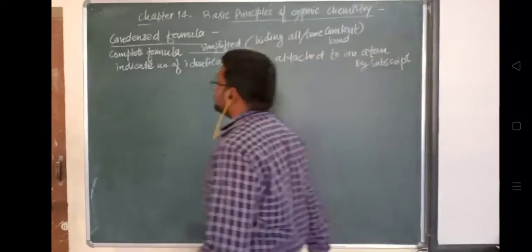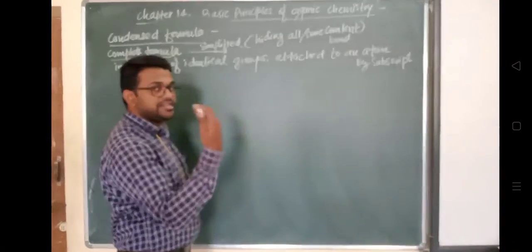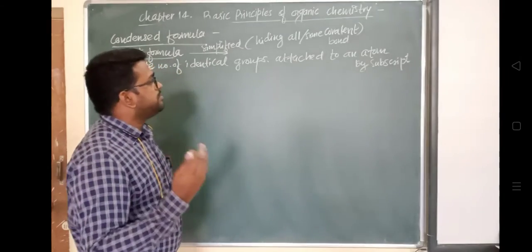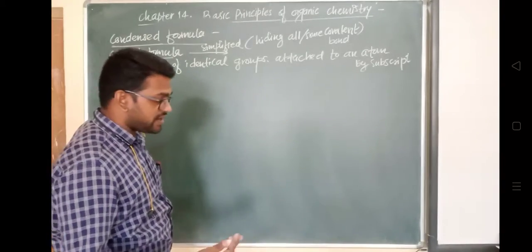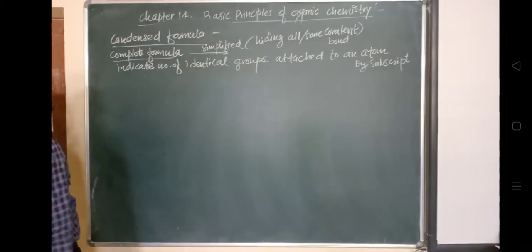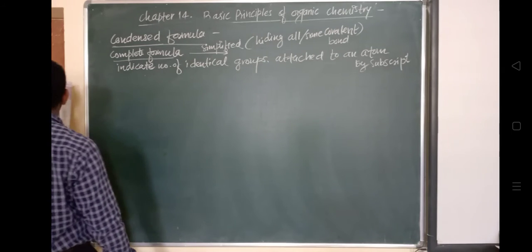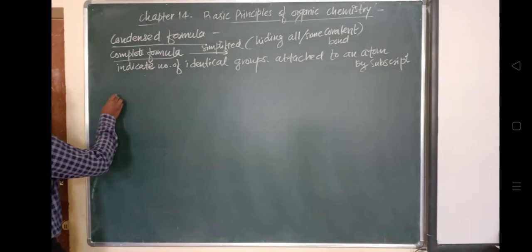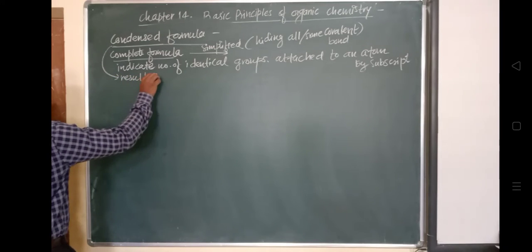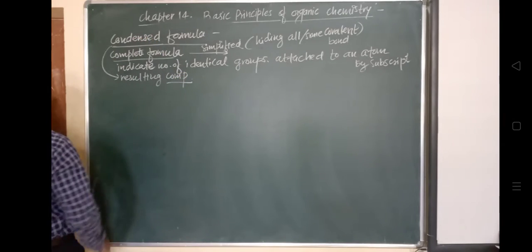So this complete formula can be simplified by hiding the bonds which are present, either all of the covalent bonds or some of them, and then indicating the number of identical groups attached to an atom by a subscript. The resulting formula of the compound is known as the condensed formula.